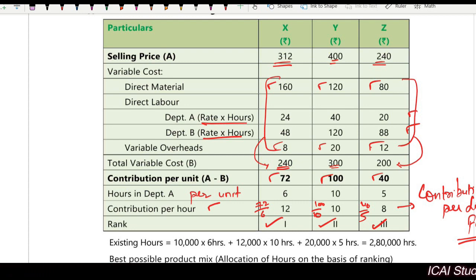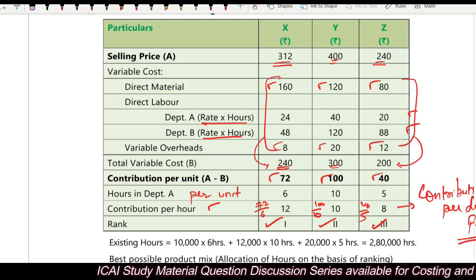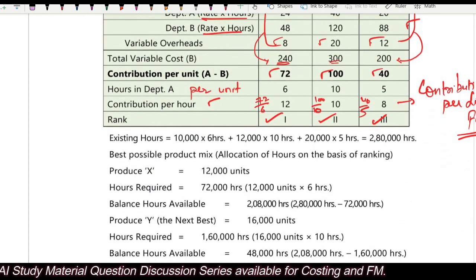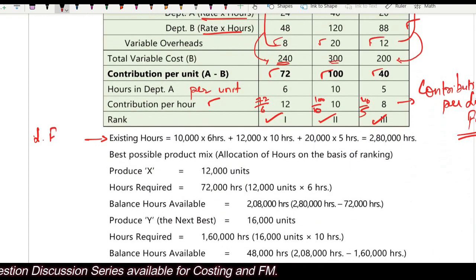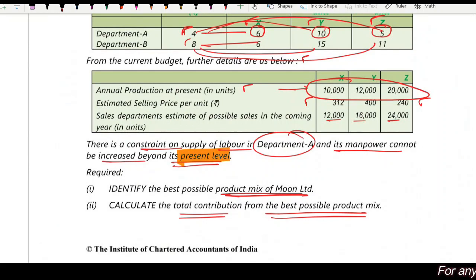So on that basis, we have decided that whatever hours are available, hours is a limiting factor. Now, what is the existing hours? Existing hours, this is my limiting factor, that I cannot use more than the existing hours. That is what is given. Cannot be increased beyond its present level.